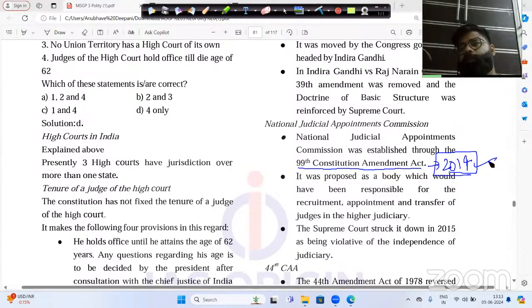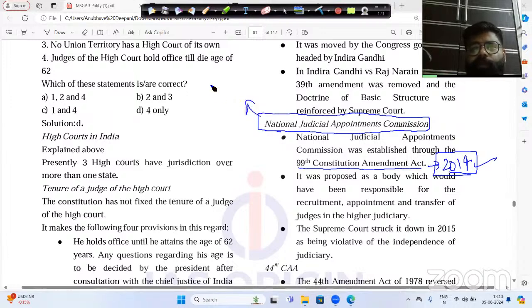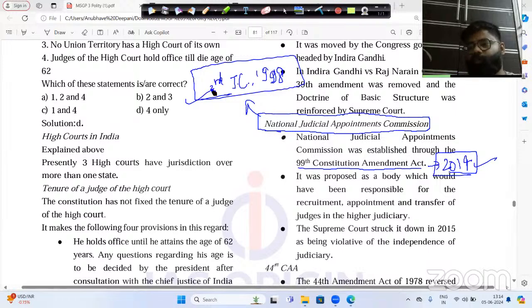passed a constitution amendment bill with a special majority in the Lok Sabha and Rajya Sabha, and that amendment was known as the National Judicial Appointments Commission. This National Judicial Appointments Commission completely cancelled the third judge case of 1998, and a new law was brought in front of the government and the judiciary. And under this National Judicial Appointments Commission, also known as NJAC in short form, this